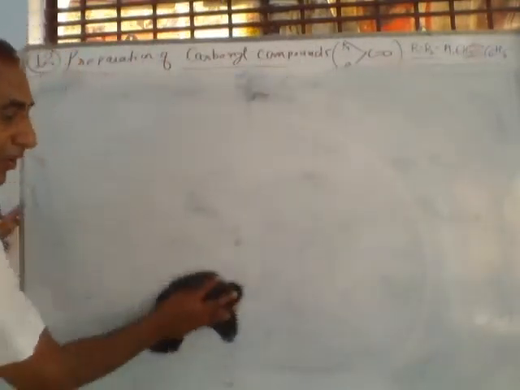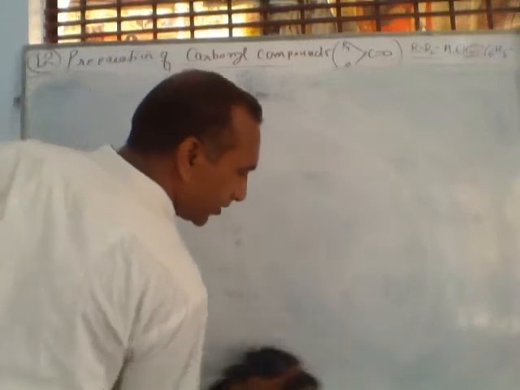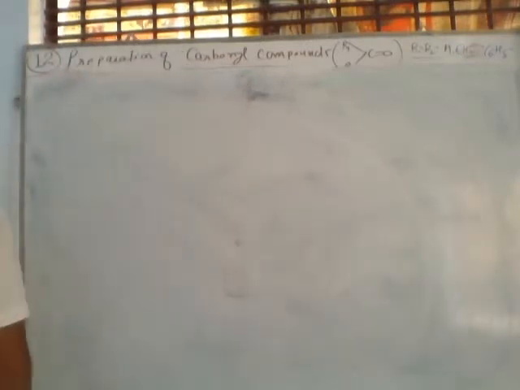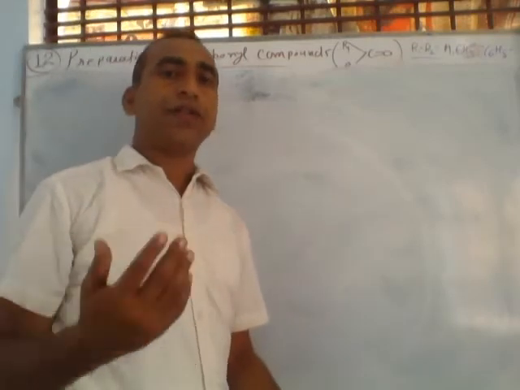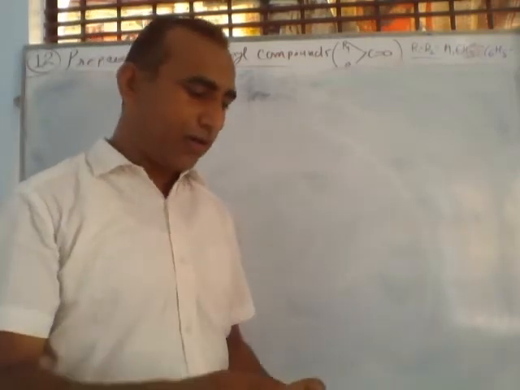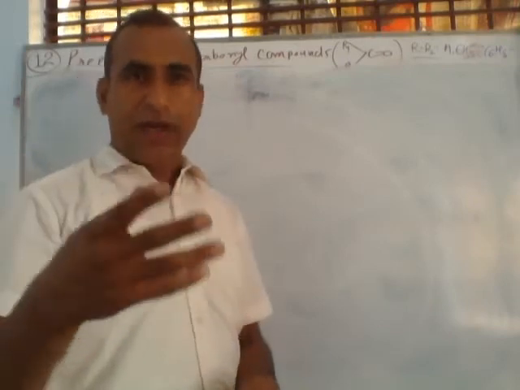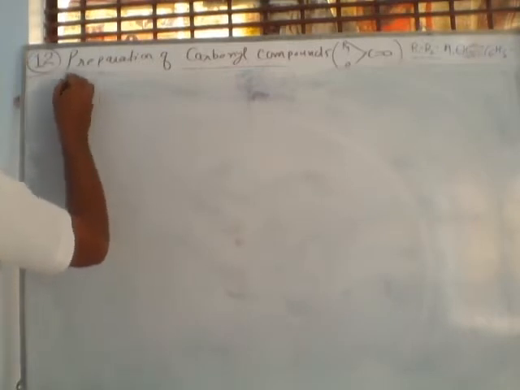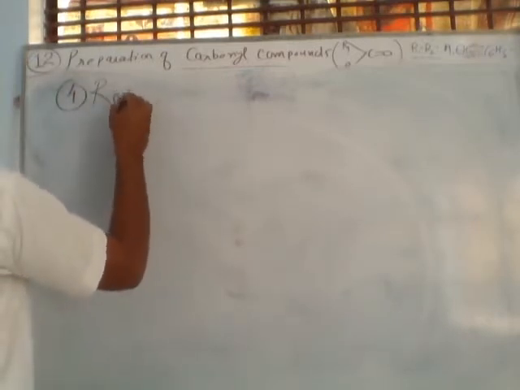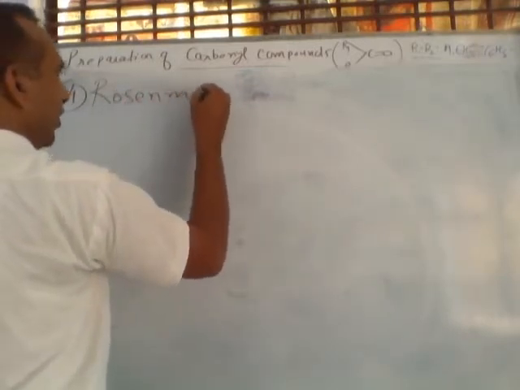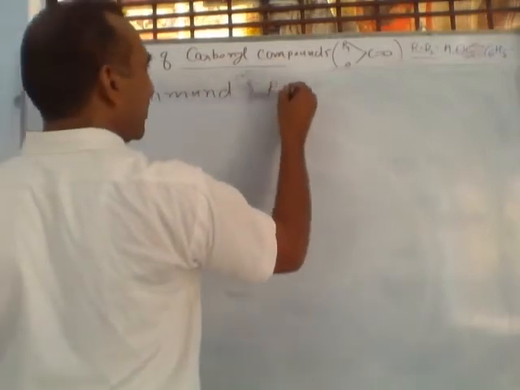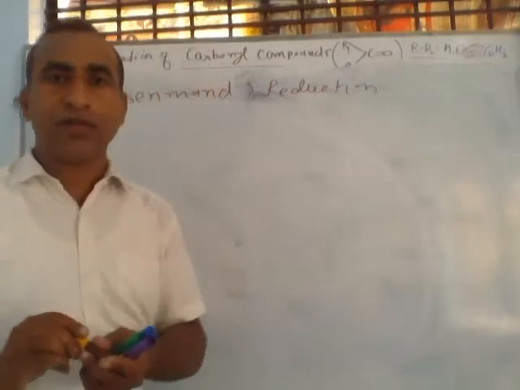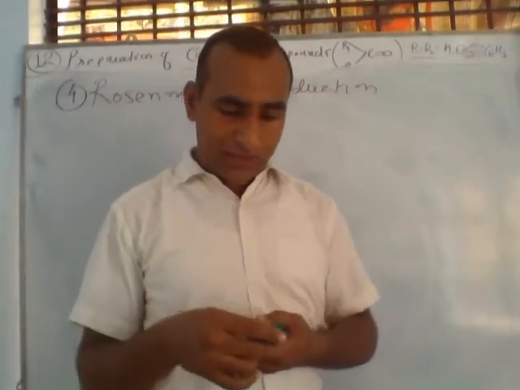So what was the fourth topic? The next topic is the preparation of aldehyde from alcohol or fatty acid derivatives, the Rosenmund reaction. The most important topic is Rosenmund, which you should study twice or thrice. The fourth point is Rosenmund. Rosenmund reduction. Reduction definitely means addition of hydrogen, but Rosenmund is the name reaction.